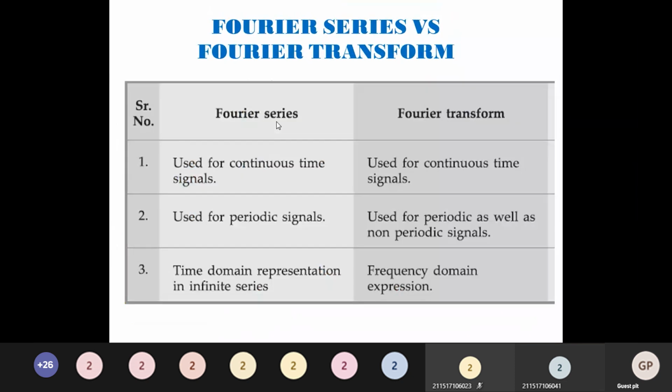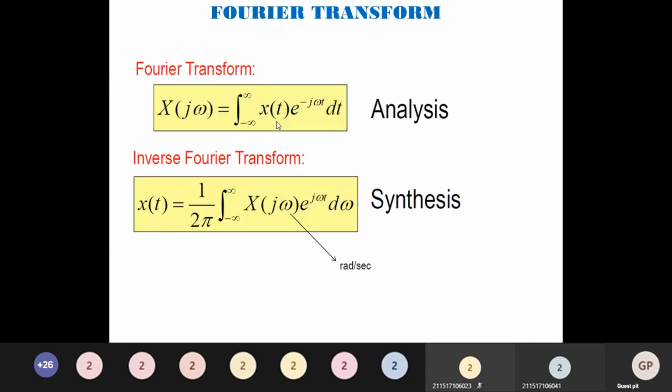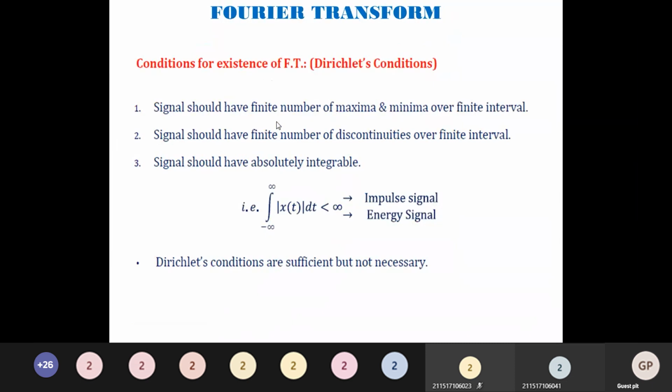The main difference is that one is time domain and here it is the frequency domain expression. Formula: X of j omega is the integral from minus infinity to plus infinity of x of t e power minus j omega t dt. This is the analysis equation. x of t is equal to 1 by 2 pi times the integral from minus infinity to plus infinity of X of j omega e to the power j omega t d omega, the synthesis equation. Dirichlet condition again: f of t should have a finite number of maxima and minima and a finite number of discontinuities, and should be absolutely integrable, the integral from minus infinity to plus infinity of modulus of x of t dt should be less than infinity.